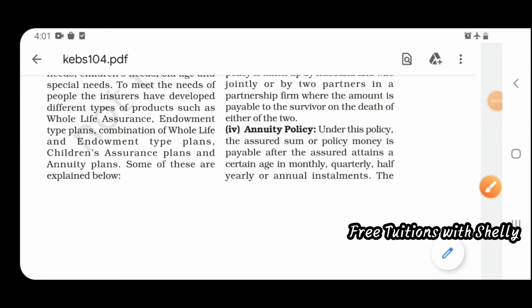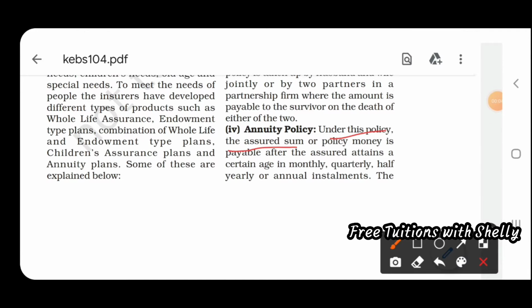This is the annuity policy. Under this policy, the assured sum of policy money is payable after the assured attains a certain age, in monthly, quarterly, half yearly or annual installments. So this is to be given only if a person attains a certain age, and the amount will be given in such installments.